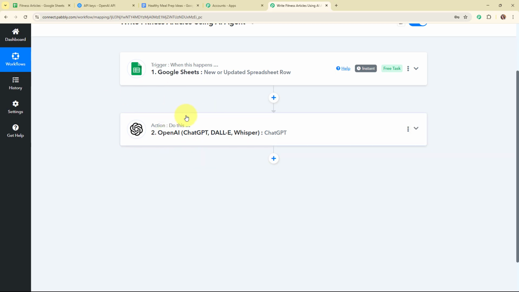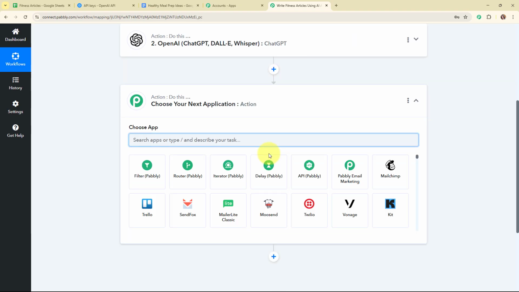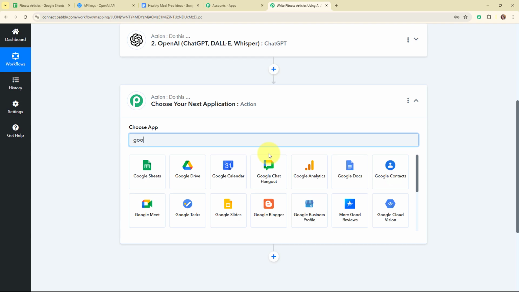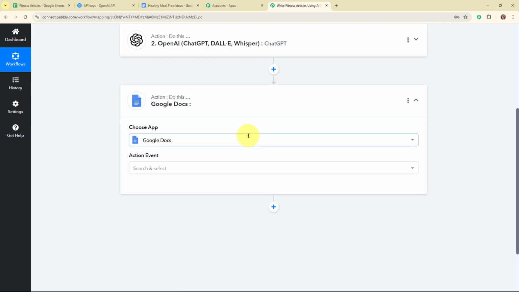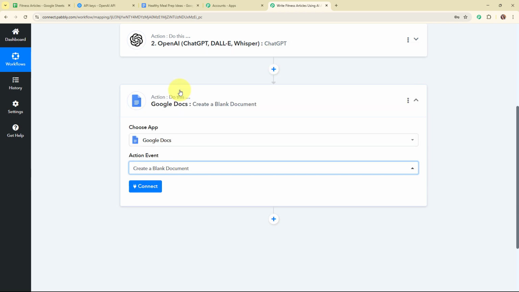So now after generating the article, I want to save this article in my Google Docs. So for that I'm going to add another action step over here, and in this action step I'm going to select my action application as Google Docs. Google Docs is an online word processor that lets you create, edit and share documents from any device with internet access. So in my Google Docs action step, I'm going to select my action event as create a blank document, because firstly I need to create a blank document in my Google Docs for this.